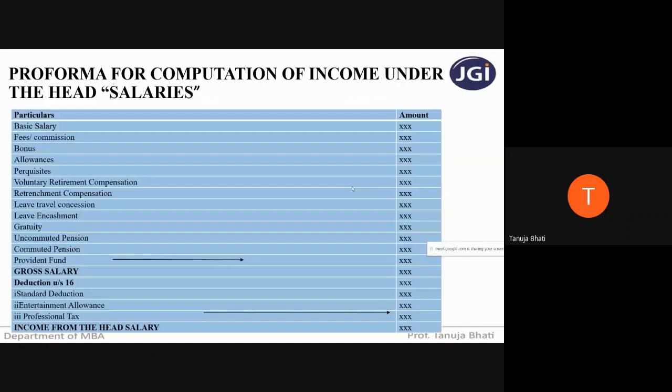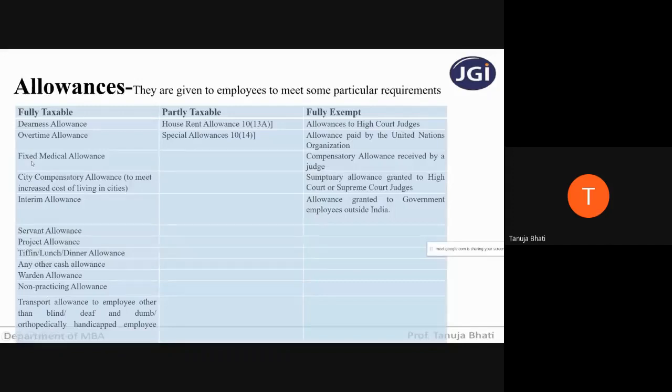That means your allowances will again be divided into three parts: fully taxable, where I'm going to take the 100% amount here; partially taxable, where I'm just going to deduct the exemptions and take the taxable amount in the outer column; and exempt. If it is exempt, I need not consider it here. So here it will be zero if the allowance is an exempt allowance. So let us first understand fully taxable.